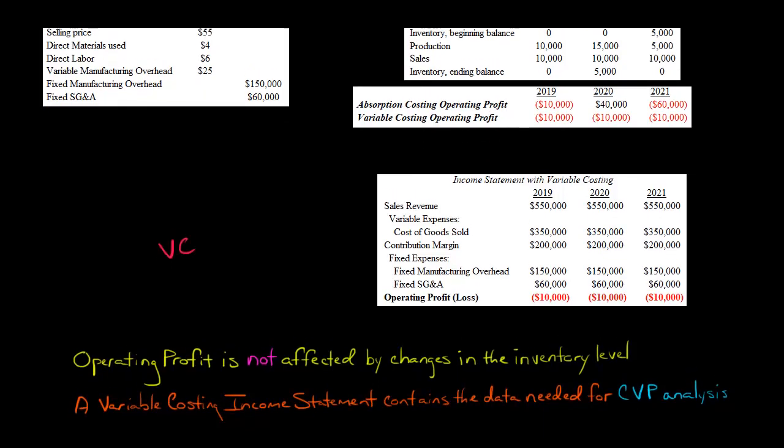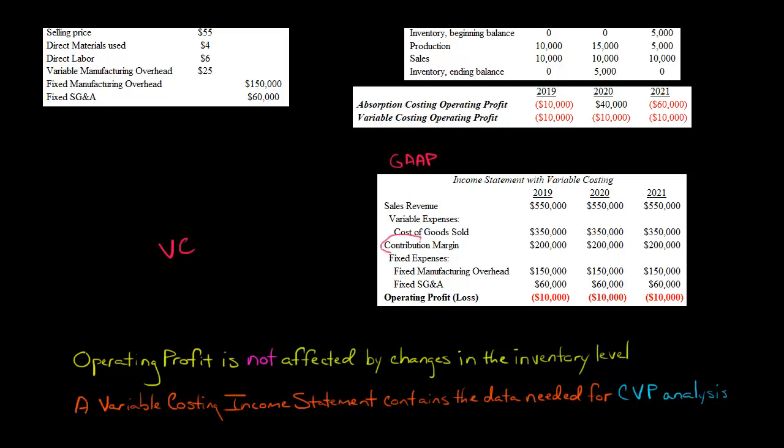Another nice thing about variable costing is that if you put together an income statement, and again, this isn't GAAP, you can't put together your external financial statements using this, but for internal purposes, you already have all the information you need to conduct cost volume profit analysis. If you don't know what CVP is, think about break-even analysis, where we try to determine how many units a company has to sell in order to break even. To do that, we need to figure out our contribution margin, then our contribution margin per unit, or we can do our contribution margin ratio. I've got other videos on that if you don't know what that is.